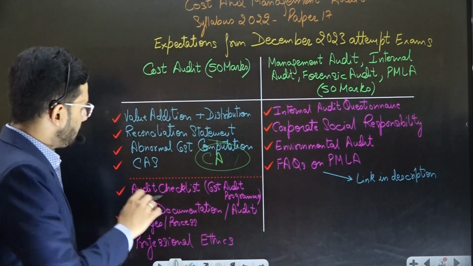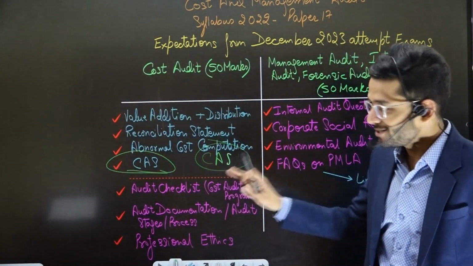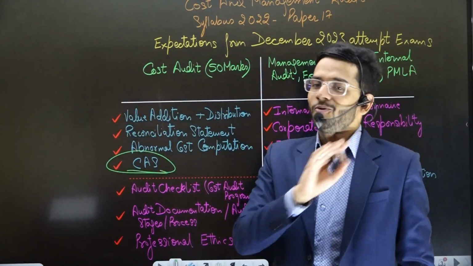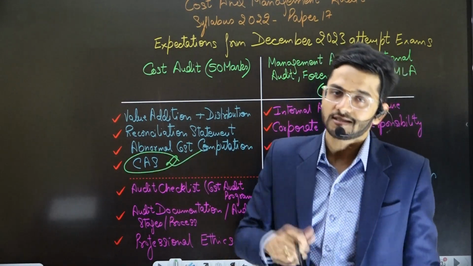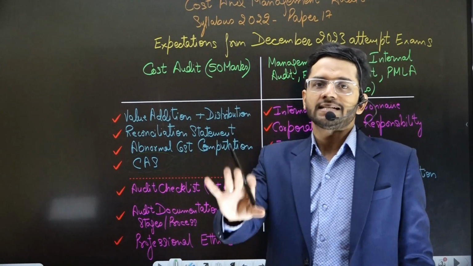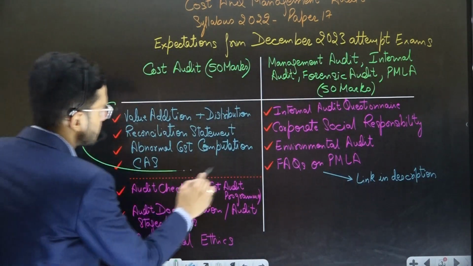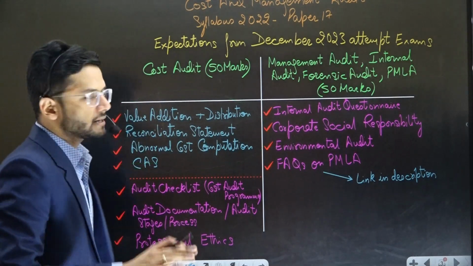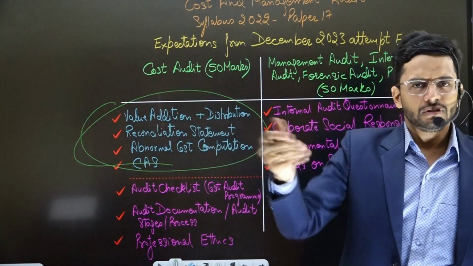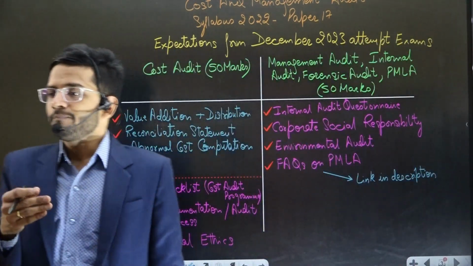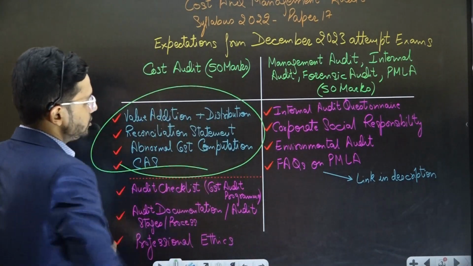Although no question has come in the examination from cost accounting standards this time, in no way can we say that this is less important. Practical questions from cost accounting standards are equally important from an examination standpoint. So as far as practical questions are concerned, these 4 topics are the most important from your practical standpoint, and most likely, at least for a couple more attempts, like December 23 or June 24, the examiner is going to give practical questions only from these 4 topics.